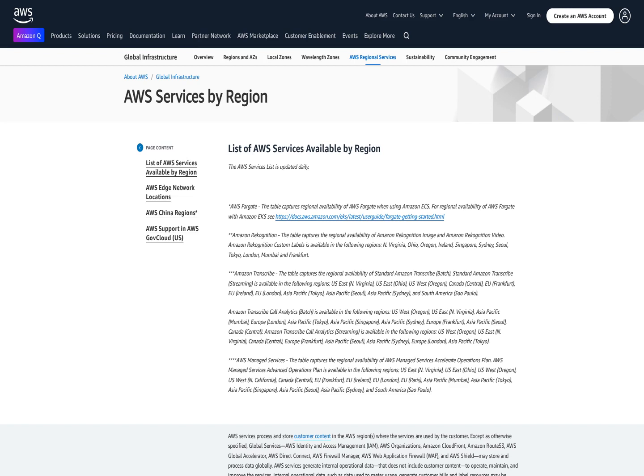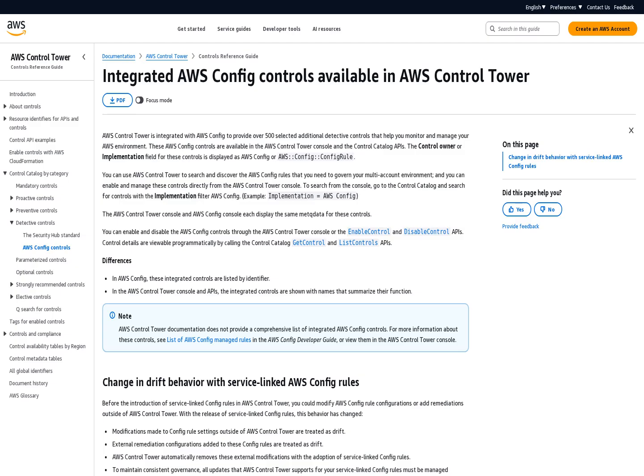AWS Control Tower now supports 7 new compliance frameworks, enabling customers to meet their compliance requirements faster and with higher confidence. Control Tower's control catalog, the central place for searching and enabling managed controls, has been updated to include CIS v8.0, FedRAMP R4, ISO IEC 27001:2013, Annex A, NIST CSF v1.1, NIST SP 800-171 R2, PCI DSS v4.0, and SSAE 18, SOC 2, October 2023 frameworks.